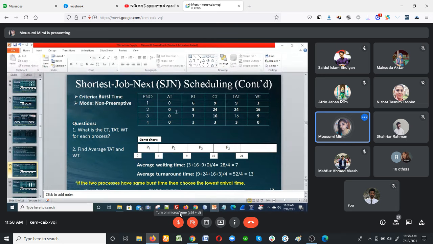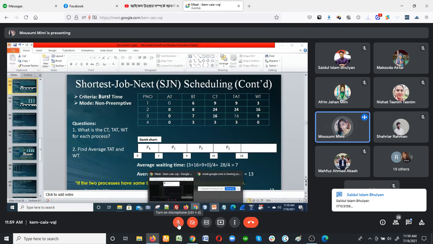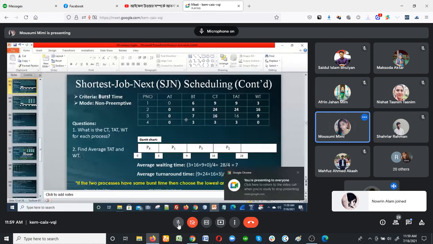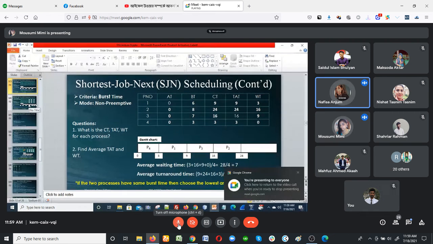Completing time is 9. Then I go for my process 3. So I write down process 3. So 9 plus 7 equal to 16. At the end, I go for my process 2. So 16 plus 8 equal to 24. So guys, do you have any question in this algorithm? You have to tell yes or no. No, ma'am. Got it. No, ma'am.